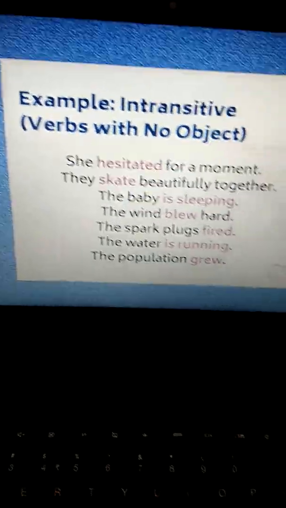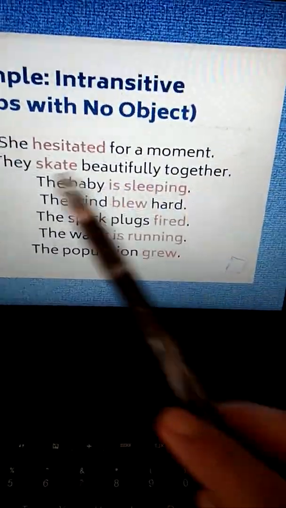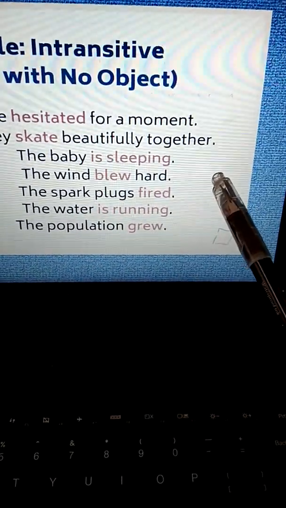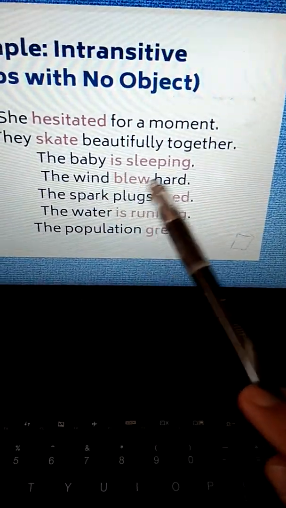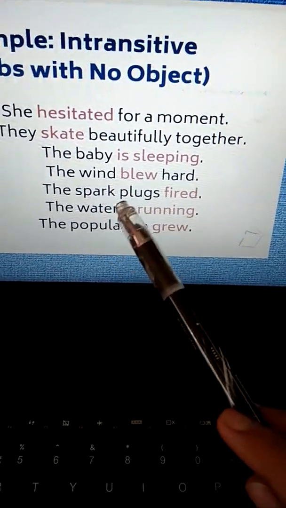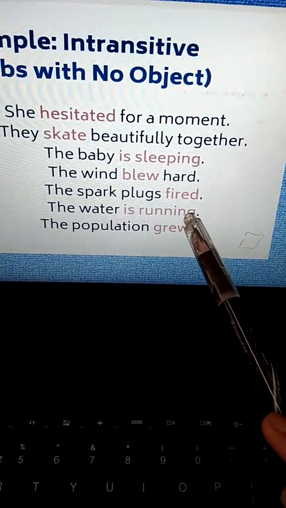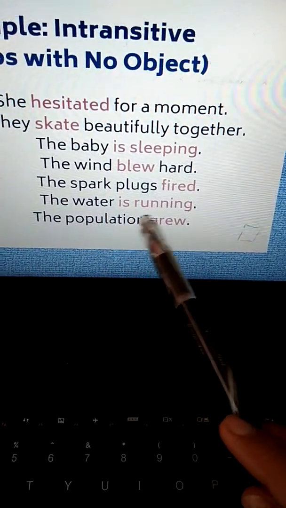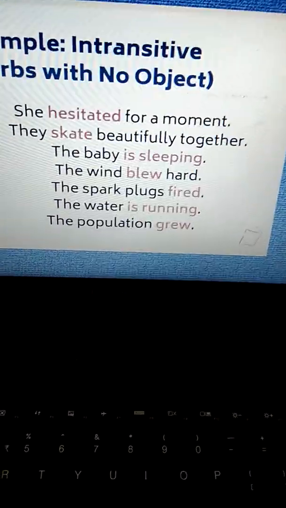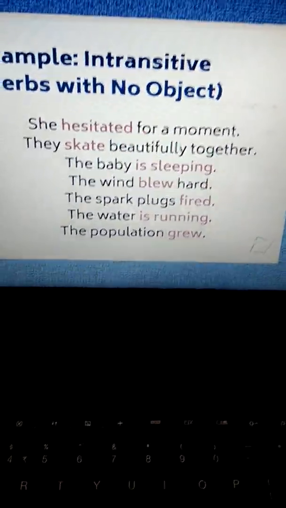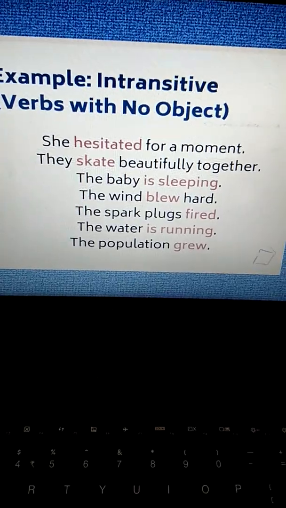Examples of intransitive verbs with no object. She hesitated for a moment. They skate beautifully together. The baby is sleeping. The wind blew hard. The spark plugs fired. The water is running. The population grew. So there is no object in these sentences that would be receiving the action of the verbs.